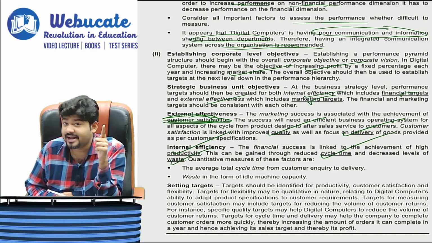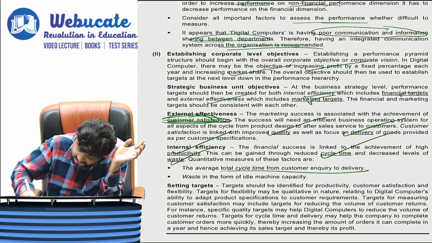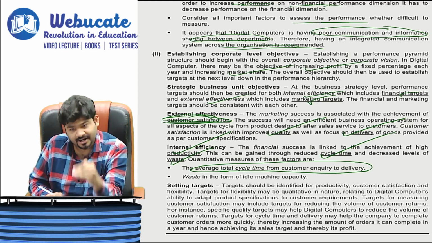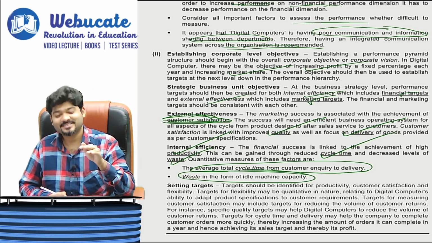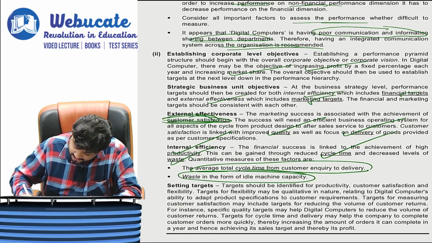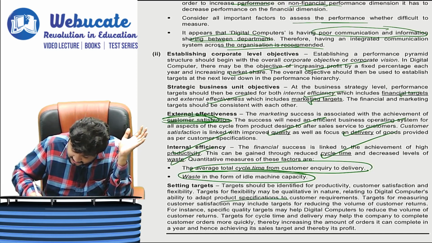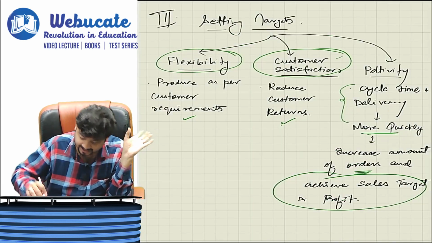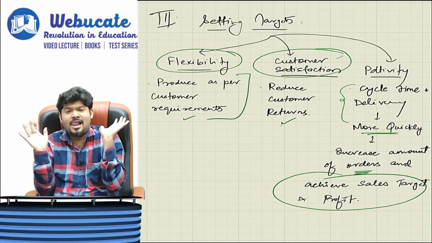Yes, you heard that right. Do that in your exams. The average total cycle time from customer inquiry to delivery, reduce. Waste in the form of idle machine capacity, reduce. Finally, setting targets. Targets for flexibility may be qualitative in nature, relating to Digital Computers adopting product specification as per customer requirements. Produce as per customer requirements. You have to be flexible.